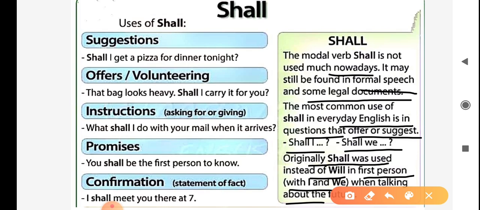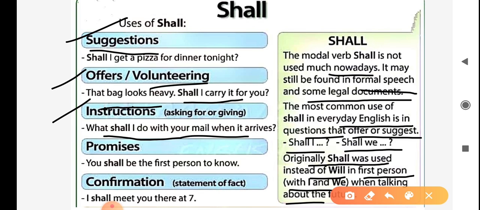Now, uses of shall. First one is suggestion. For example, shall I get a pizza for dinner tonight? Offers, volunteering. That bag looks heavy. Shall I carry it for you? Third usage, instructions, asking for or giving. What shall I do with your mail when it arrives? Promises. You shall be the first person to know. Confirmation, statement of fact. I shall meet you there at 7.